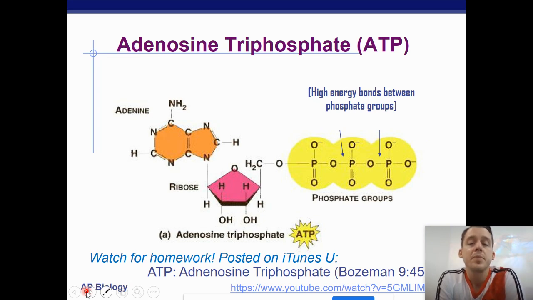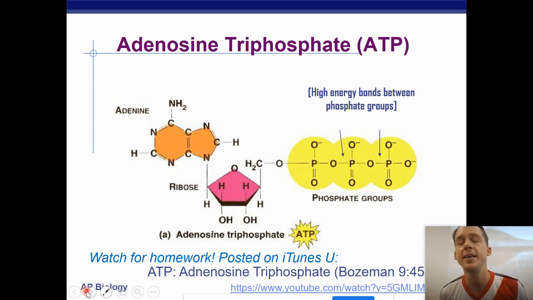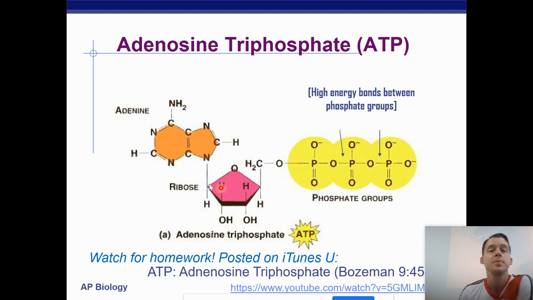Well, one important thing that we use to couple reactions is called ATP. ATP is the energy molecule in cells, and it is the molecule that couples reactions together. ATP has an adenine, it has a 5-carbon ribose sugar, and then it has, most importantly, 3 phosphate groups. The bonds between the phosphate groups are high energy bonds.